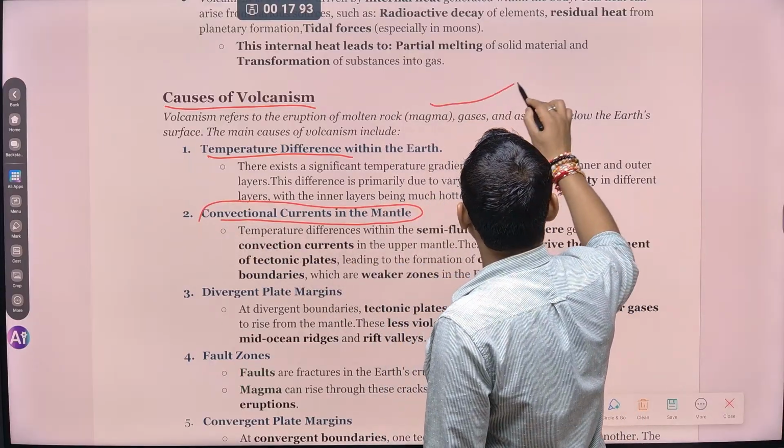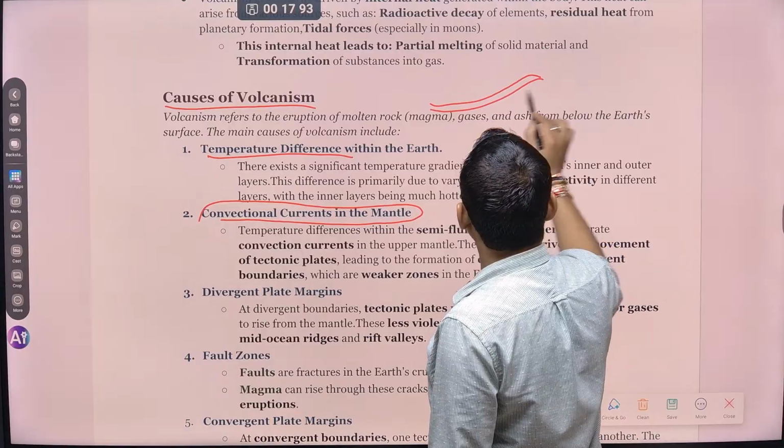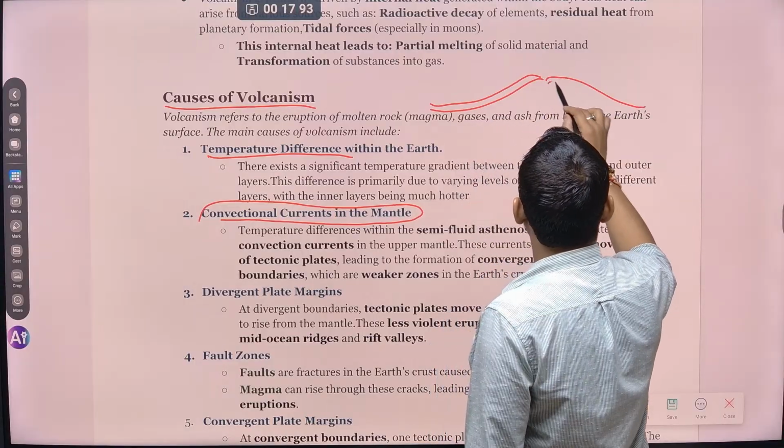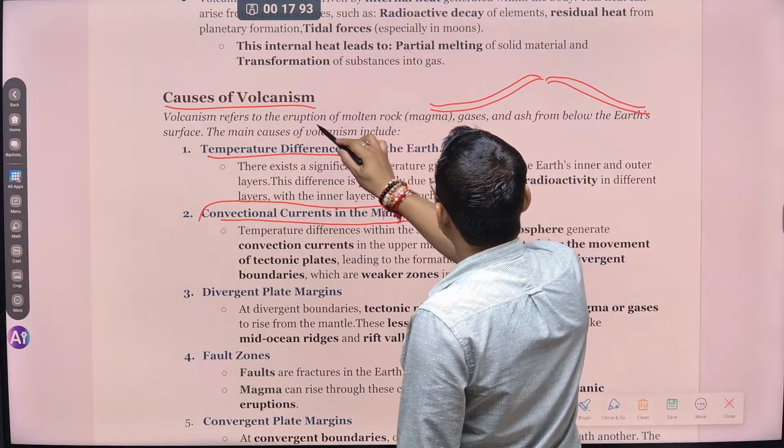Let's say this is a plate. This is one plate and this is another plate. ठीक है. So and there is a plate here also.